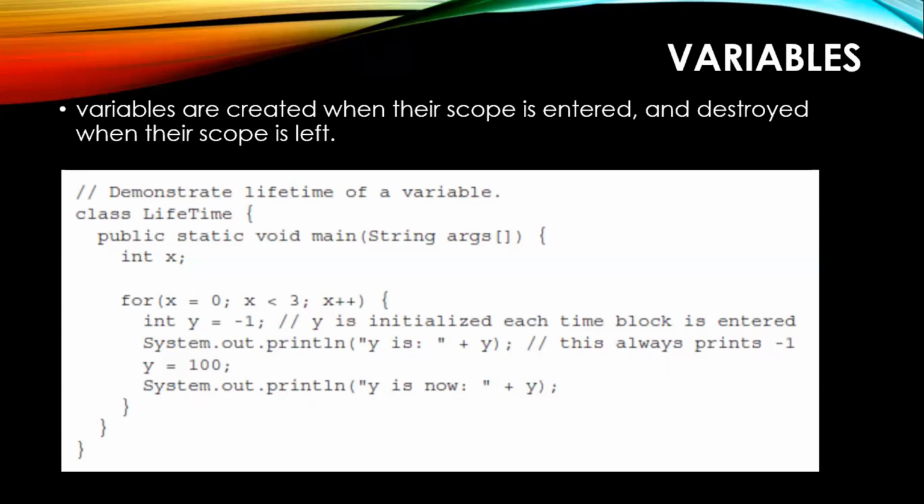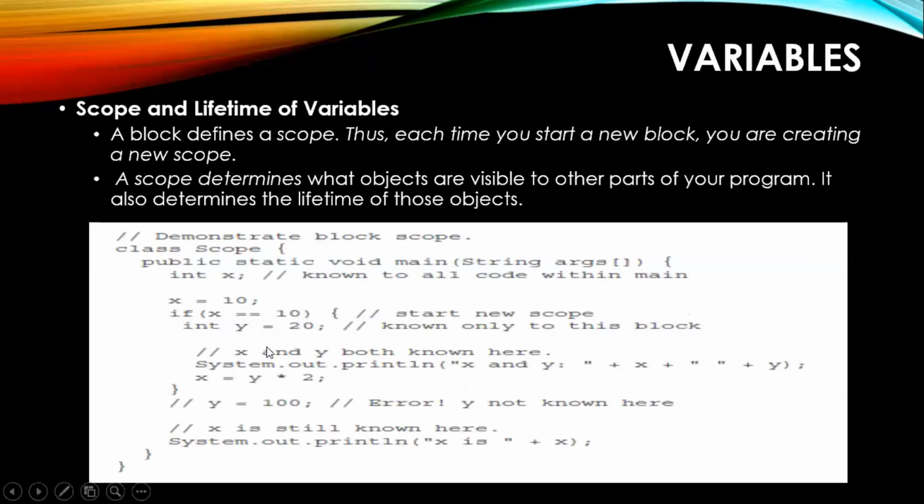Question from Pushpa R. Sir, for X, Y it is a single equal and for Y it is a double equal. Where has that been done? Which line? This is assignment. This is checking a condition. When you are checking a condition, you will be writing a double equals.